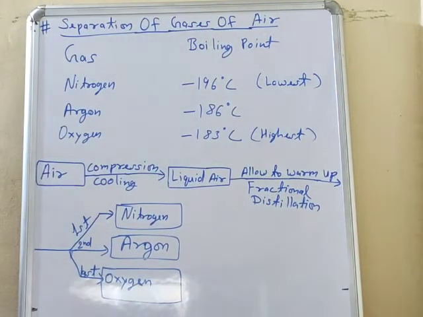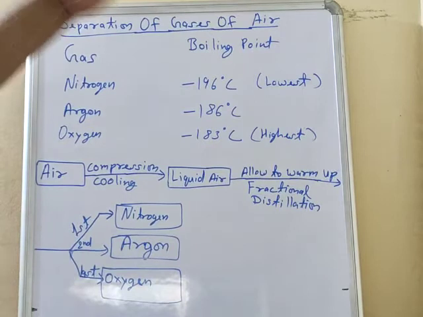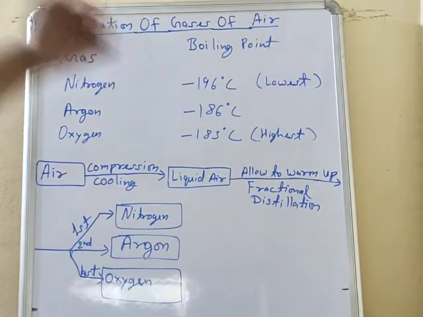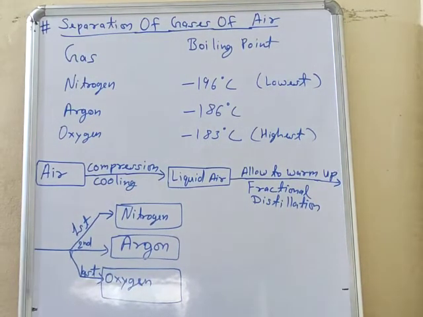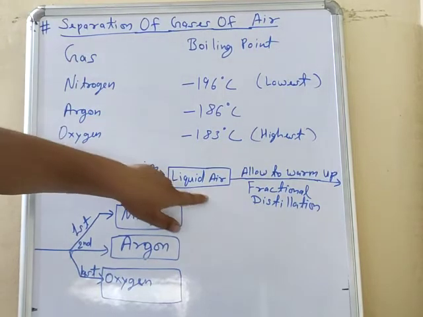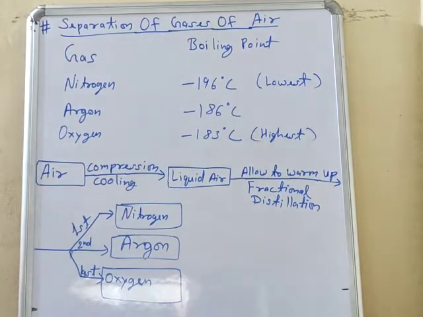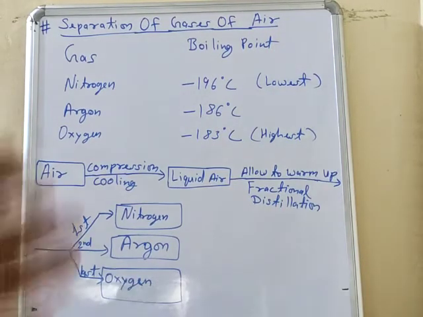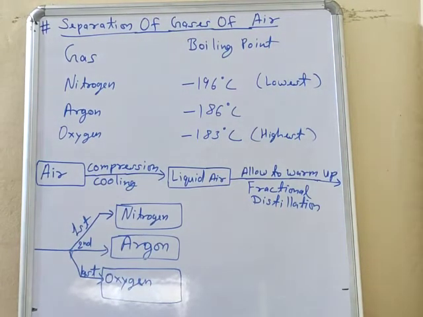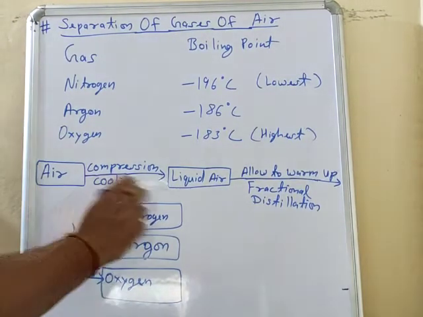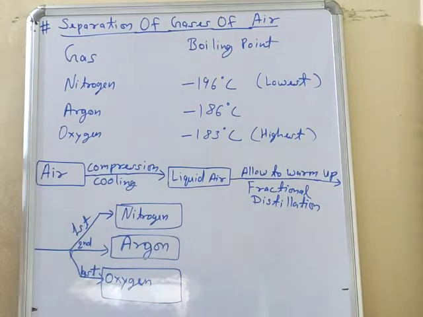और ज़्यादा cool करेंगे तो solid में. By cooling, gases convert into liquid, liquid converts into solid, and by heating, solid converts into liquid, liquid converts into gaseous. So by cooling, we will convert the air into liquid state, and by compression, meaning increase in pressure. We know that in gaseous state there is more intermolecular space between the particles of matter. So by compression and cooling, first we will convert the air into liquid state.